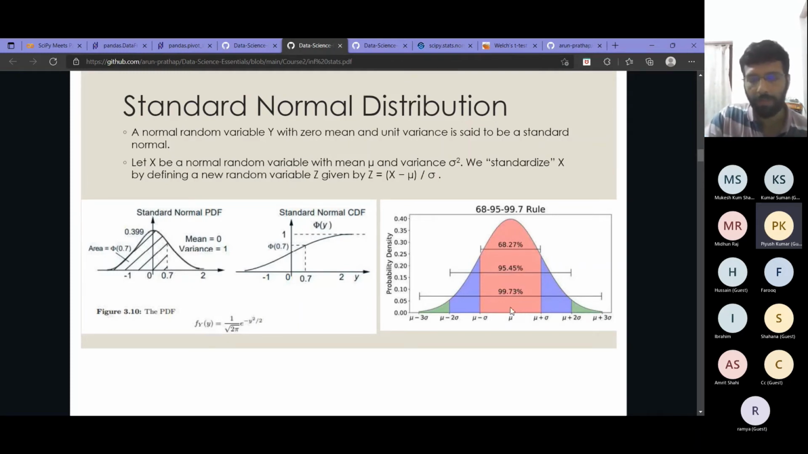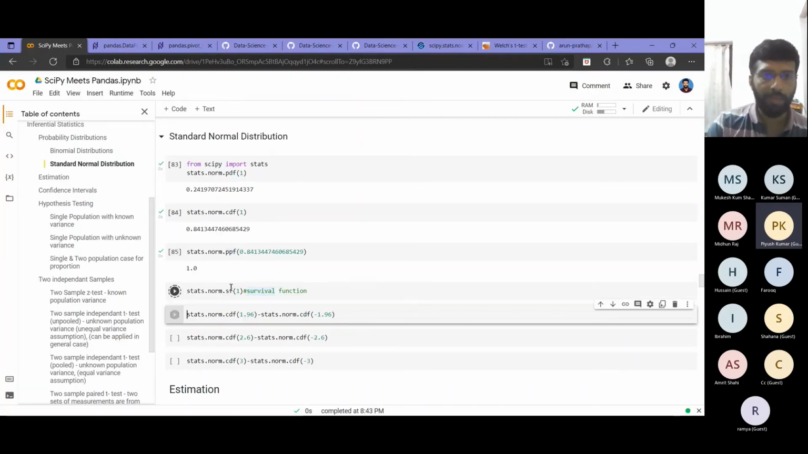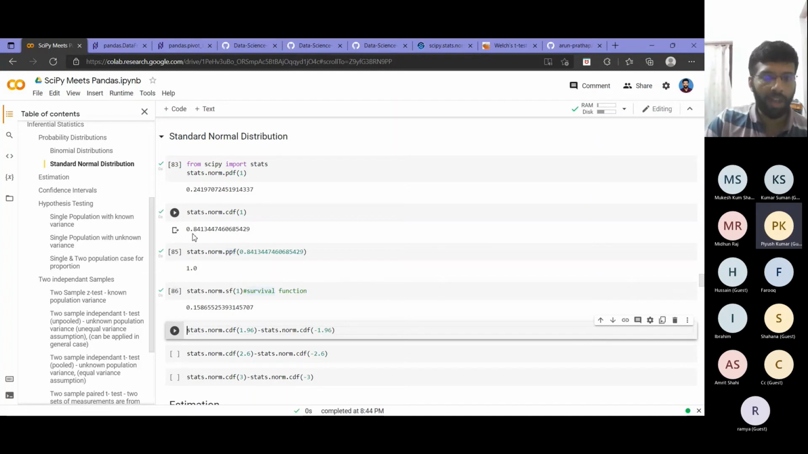CDF will give you, given a point, the area to the left of that point, and the survival function will give you the area to the right of that point. So if I run that for, again, 1, I'll get, if you can see, 0.15. So 0.85 plus 0.15, I'll get 1, right? So CDF and survival function map two regions of the normal curve, to the left and right of a particular set value that I am considering.